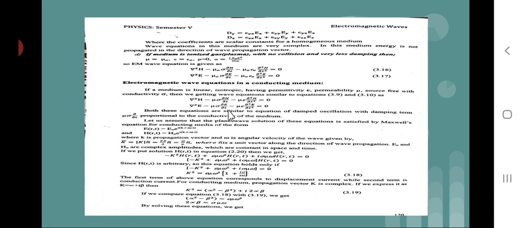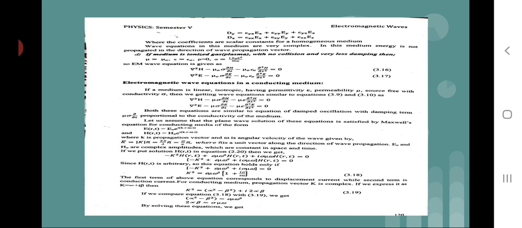mu sigma dou E by dou t minus mu epsilon dou 2E by dou t square is equal to 0. Both these equations are similar to the equation of damped oscillations, with damping term mu sigma dou by dou t, which is proportional to the conductivity of the medium.